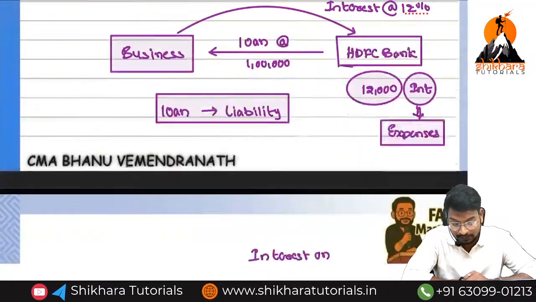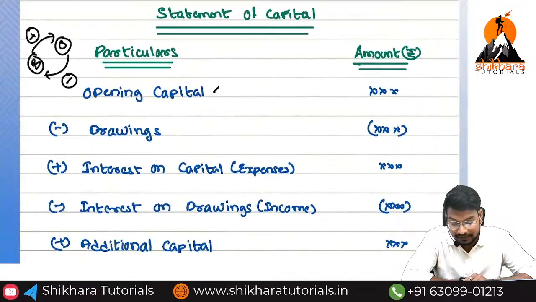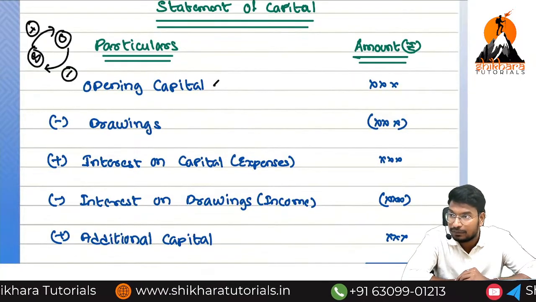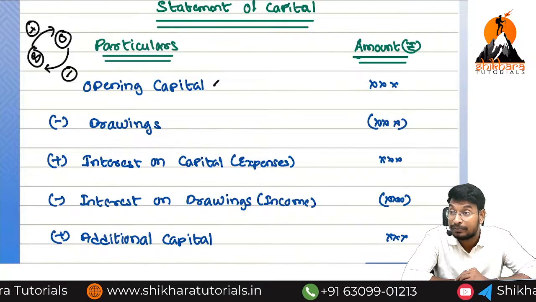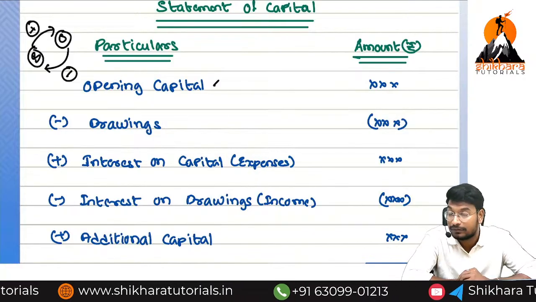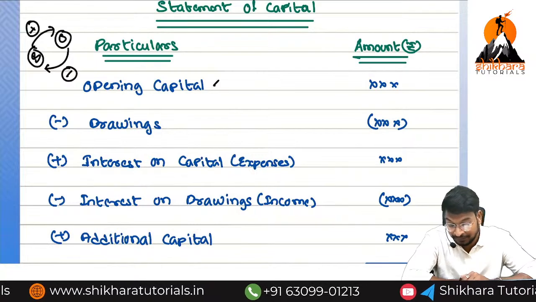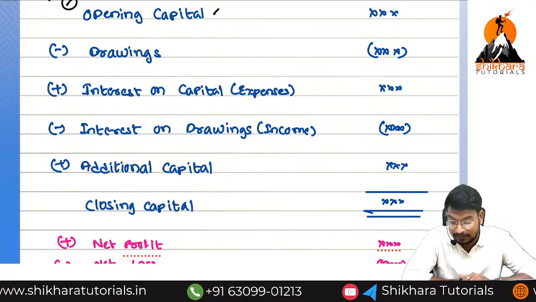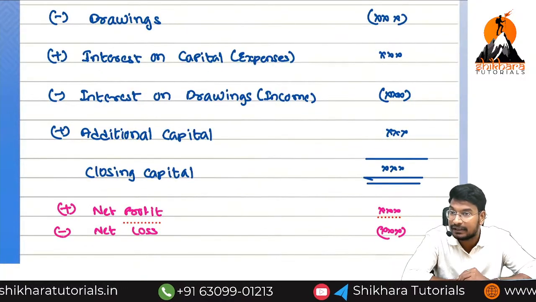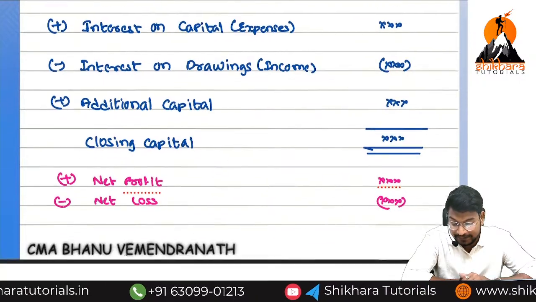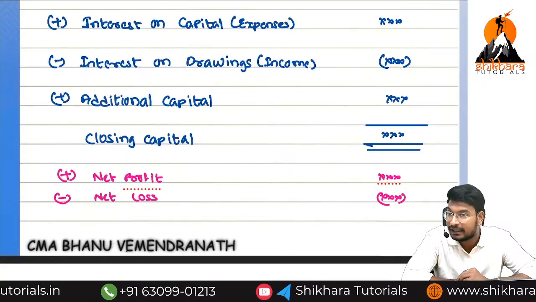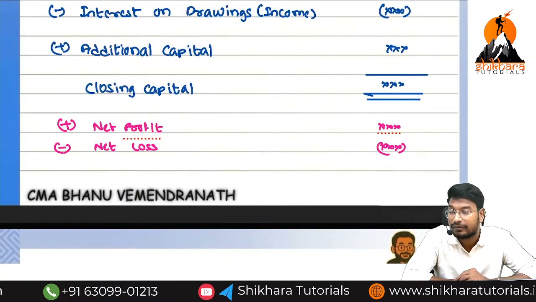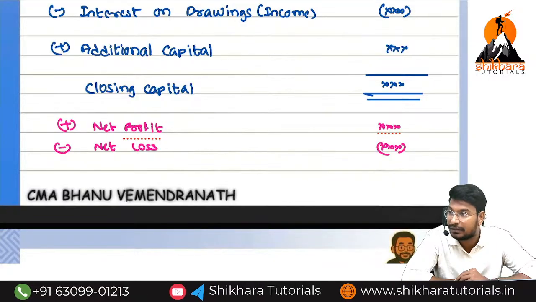Yes or no? Then after we have seen all the discussion related to capital, first we will start with the opening capital. Then drawings: the owner needs to pay us, so for that reason we need to reduce. Then interest on capital is an expense to us, so we need to add. Next, reduce the interest on drawings, it is an income to us, we need to deduct. Additional capital we need to add, and then we will get the closing capital. For that closing capital, net profit means we add, net loss means we reduce.